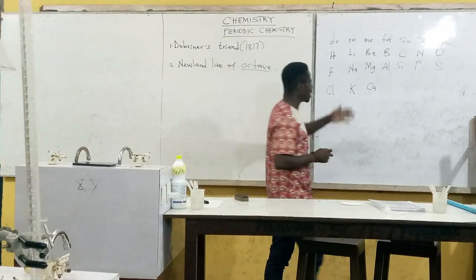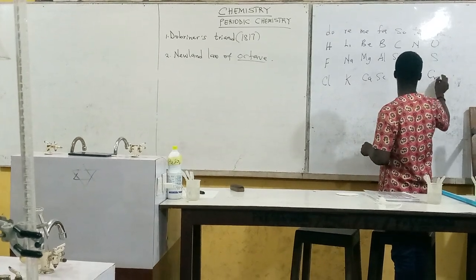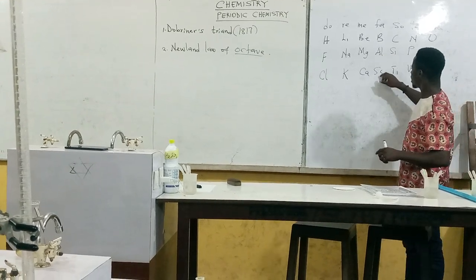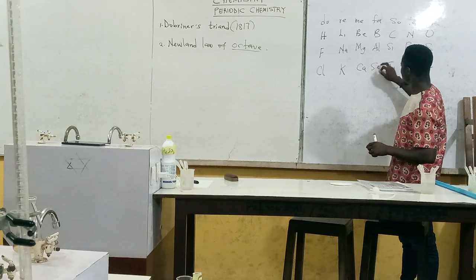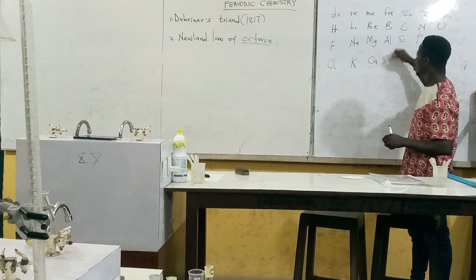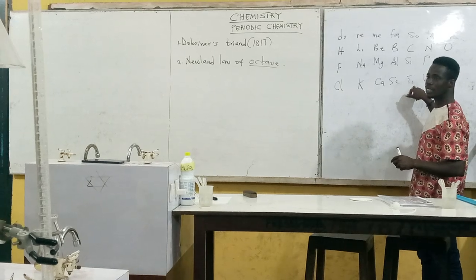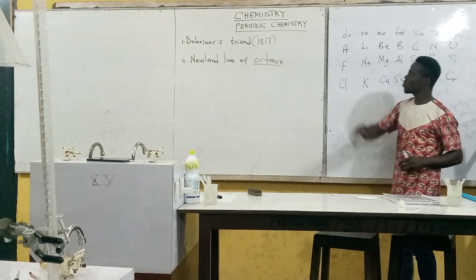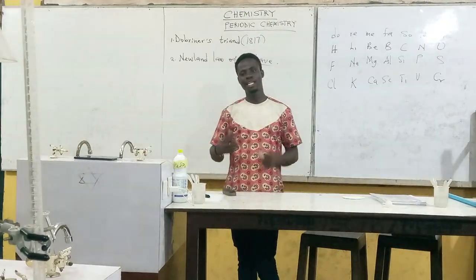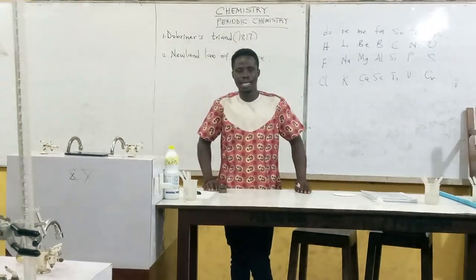Now, after the first 20 elements, if you want to continue from scandium, titanium, vanadium, chromium, you realize that you have a problem. Scandium is not under aluminum when we are grouping the elements, because they don't have the same chemical properties. Silicon is not under titanium. They do not have the same chemical property. So this scientist also had what we call a limitation. There is the need to pave a way for another great scientist to continue from where he ended.